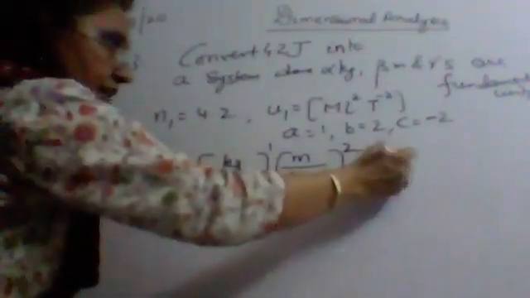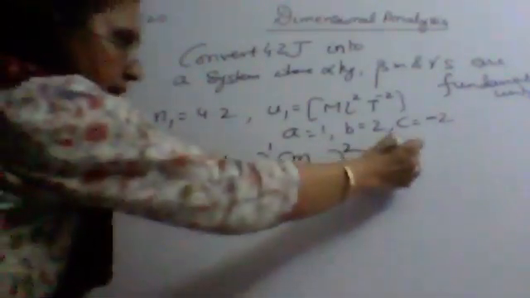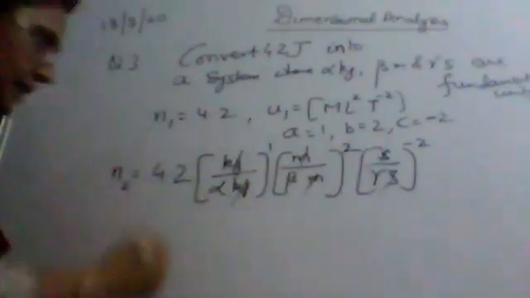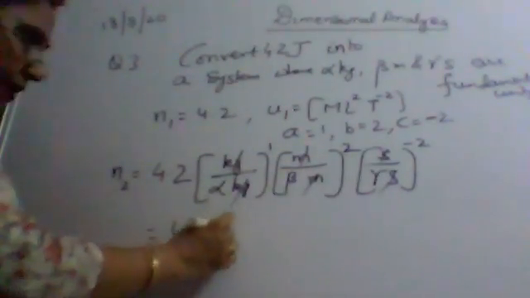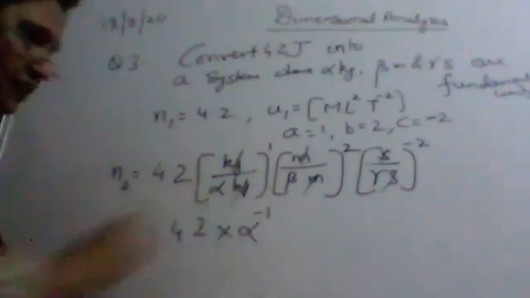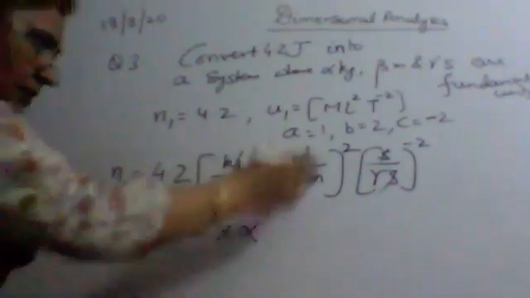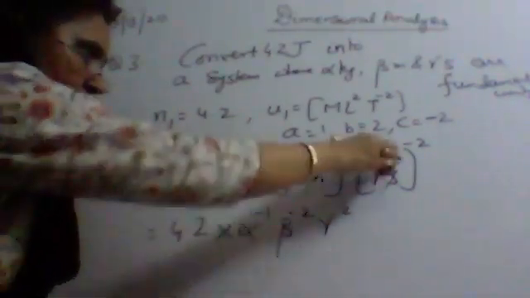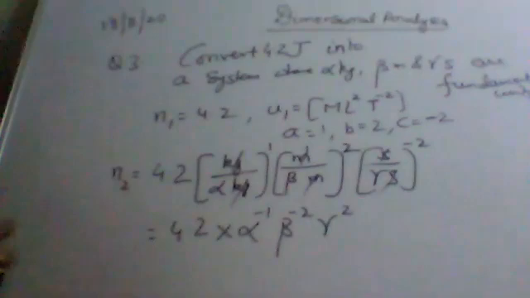T1 upon T2. T1 is the time in this system, where the time is in seconds, and in the system where we have to find out, the time is in gamma seconds raised to the power -2. So kg you can cancel out, meter the same way, seconds too. So what do you get? 4.2 into alpha raised to the power -1, beta raised to the power -2, gamma raised to the power 1 upon gamma raised to the power -2, so gamma square. So this is the answer.